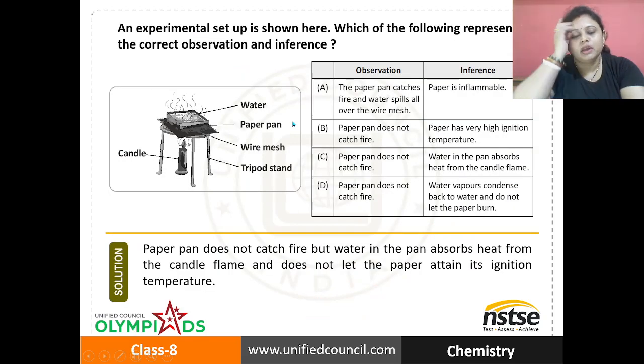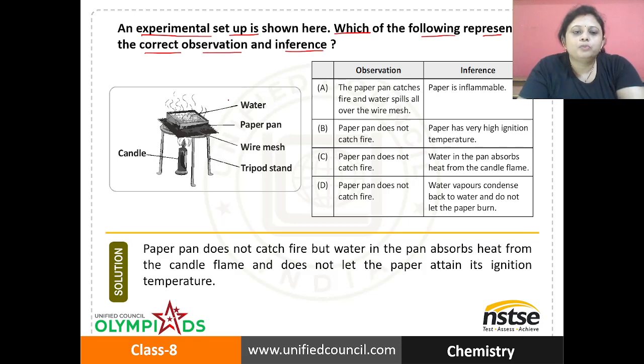Coming to the next question, an experimental setup is shown here. Which of the following represents the correct observation and inference? So you can see here, candle is there, water, paper pan, wire mesh, tripod stand. Observation and inference are given for all the options. For option A, the paper pan catches fire and water spills all over the wire mesh. Inference, paper is inflammable. Option B, paper pan does not catch fire. Inference, paper has very high ignition temperature.